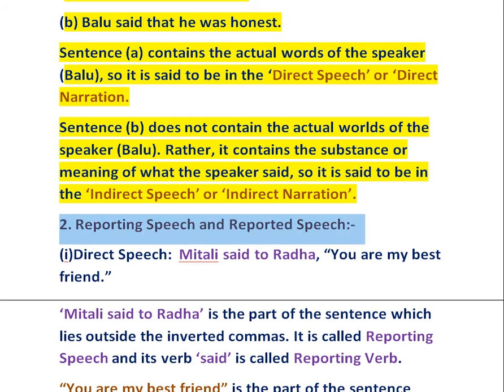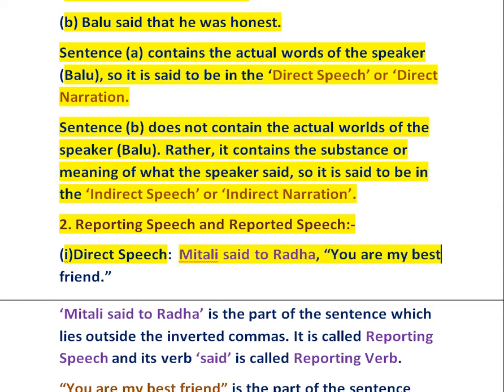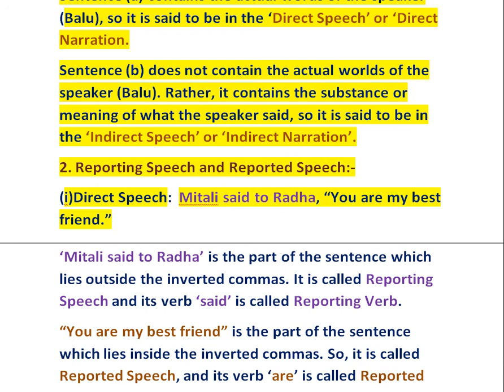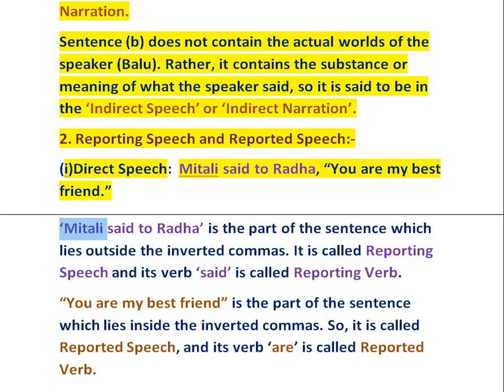Reporting speech and reported speech. Direct speech. This is an example. Mitali said to Radha, "You are my best friend." "Mitali said to Radha" is the part of the sentence which lies outside the inverted commas.